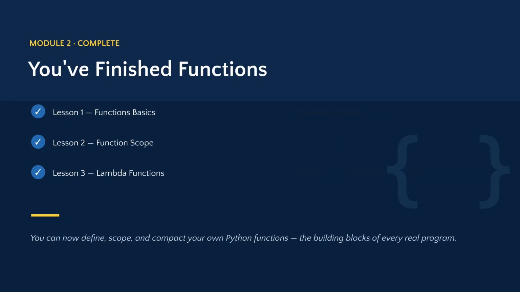Congratulations! You have finished Module 2 on functions. You've learned how to define and call functions, manage scope, and write compact lambda functions. These are the fundamental building blocks of every Python program. Great work, and we look forward to seeing you in the next module.